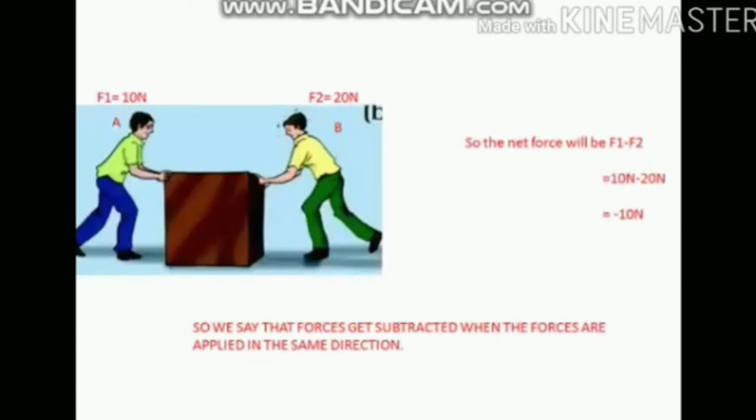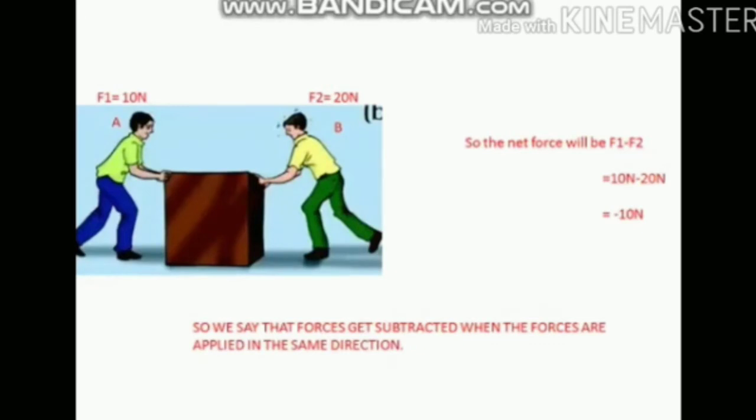Now what will happen if they are applying force in opposite direction? So in this case, let's see what happens. Let's say A is applying force of 10 Newton on the box. Now this time B is not in the same side. Instead, he is on the other side of the box. And he is also trying to push the box, and the magnitude of this force is 20 Newton. Now in this case, what will happen?